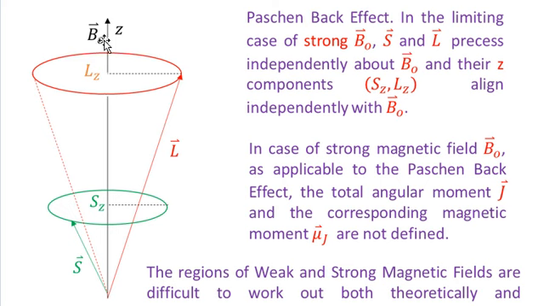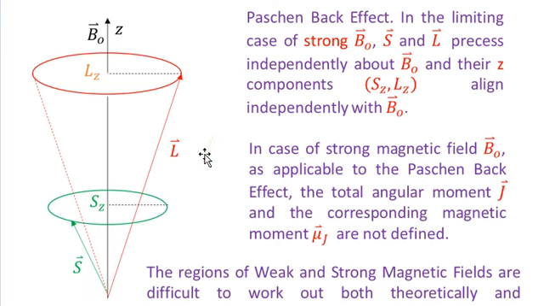So the direction of B naught is the same as the Z direction. You see that in this diagram, mu s, which is the spin magnetic moment, and mu l, which is the orbital magnetic moment, have not been shown. Of course, the spin magnetic moment mu s is always anti-parallel to the spin angular momentum.